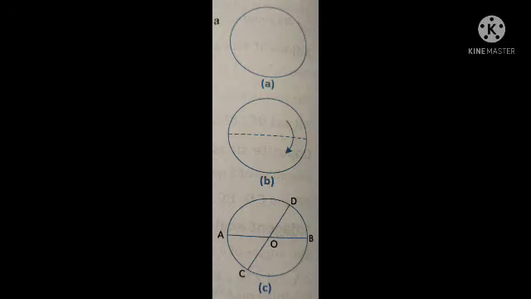So look at that second figure. From the center to each point of the circle we have drawn a straight line.